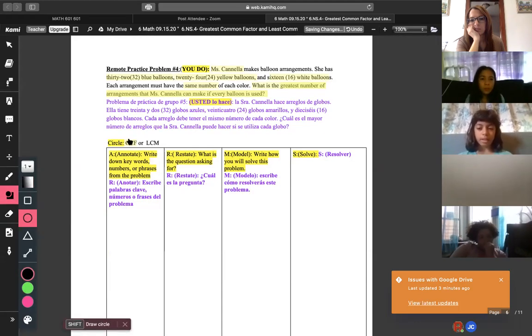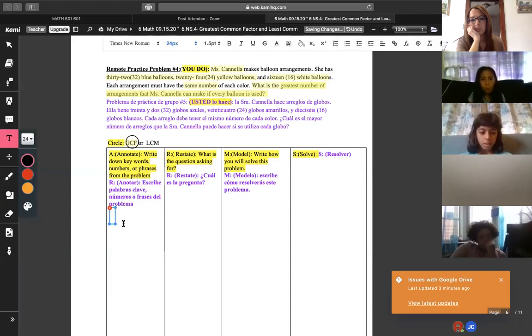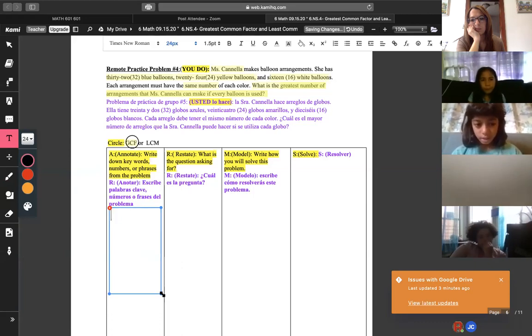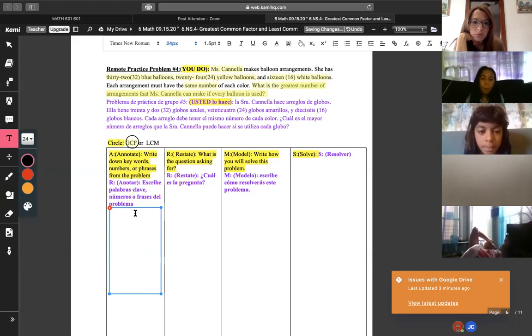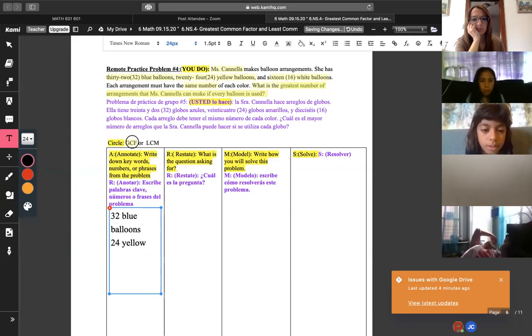Greatest common factor. Perfect. And now what am I annotating? What's already annotated? What are the key words is what he's asking. The keywords are 32 balloons, 24 yellow balloons, 16 white balloons.